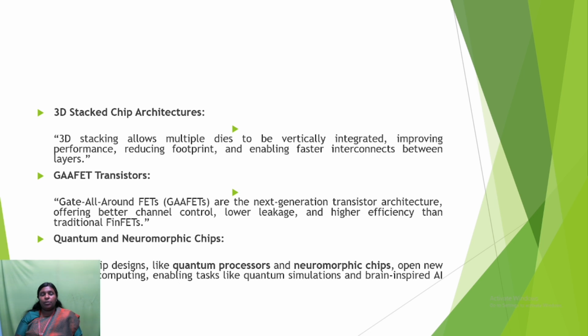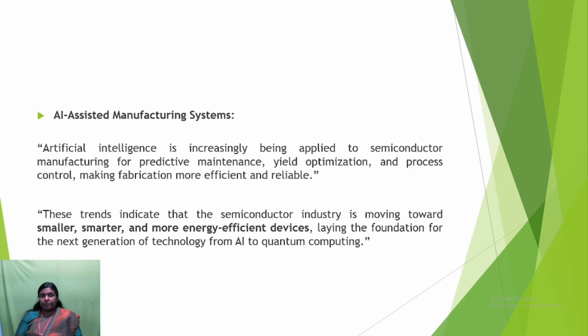The next one is quantum and neuromorphic chips. Emerging chip designs like quantum processors and neuromorphic chips open new horizons for computing, enabling tasks like quantum simulation and brain-inspired AI processing. The next one, AI-assisted manufacturing systems. Here, AI, which is rapidly increasing, is being applied to semiconductor manufacturing for predictive maintenance, yield optimization, and process control, making fabrication more efficient and reliable. And these trends in the semiconductor industry are moving forward to smaller, smarter, and more energy efficient devices, laying the foundation for the next generation technology from AI to quantum computing.